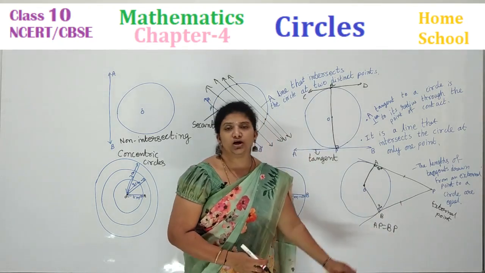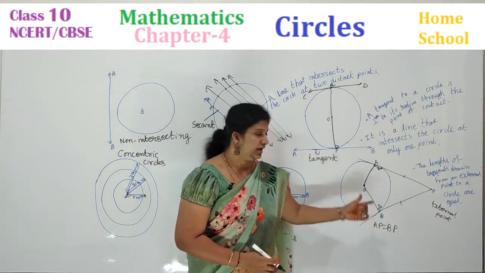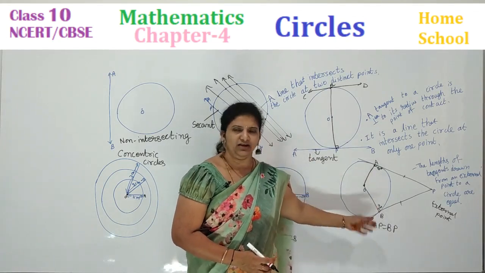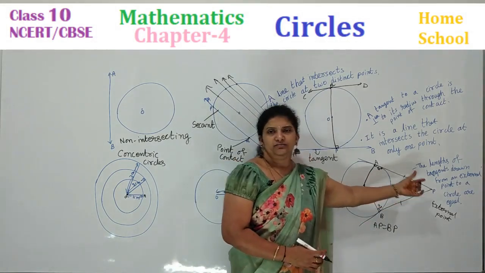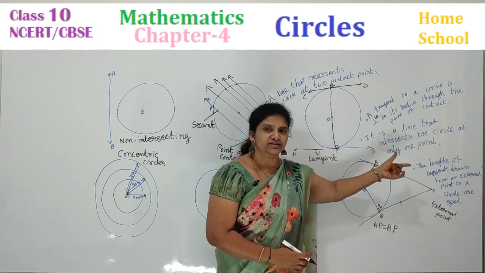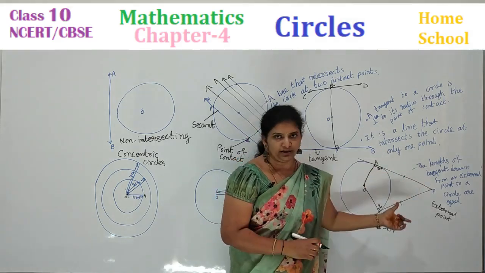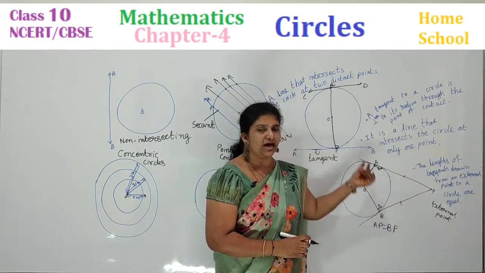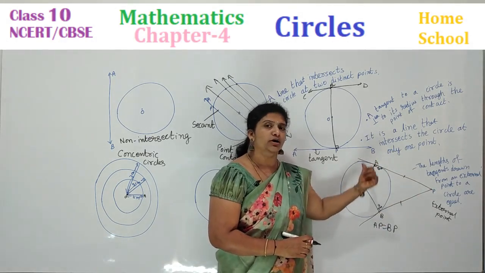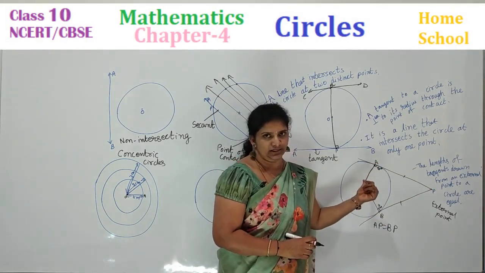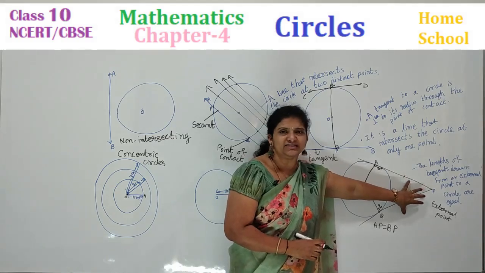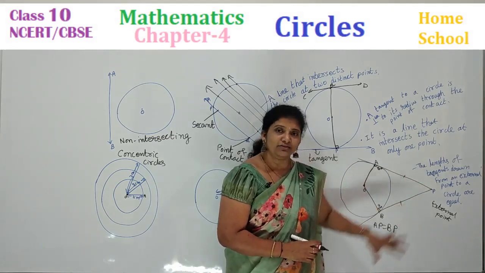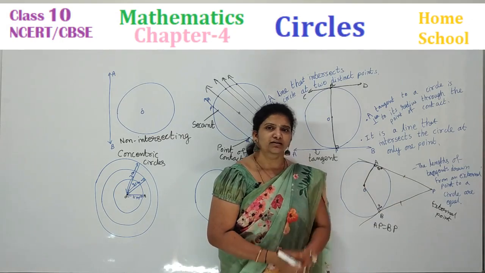In future, we are going to learn one theorem. In that, we can say directly, we can prove that, children. We can draw 2 tangents from one external point. And these tangents are perpendicular from the point of contact to the center of the circle. And the length of the tangents is equal. How they are equal, we are going to see in the theorem.